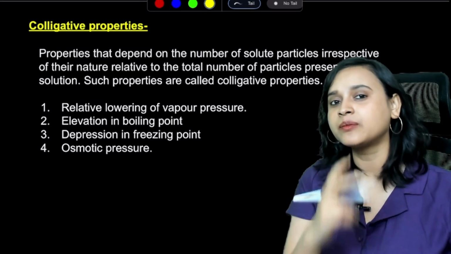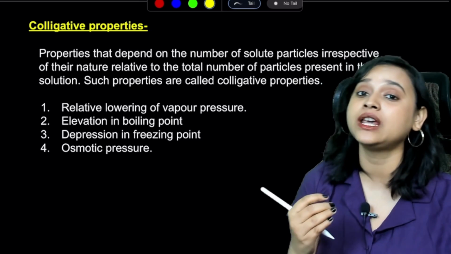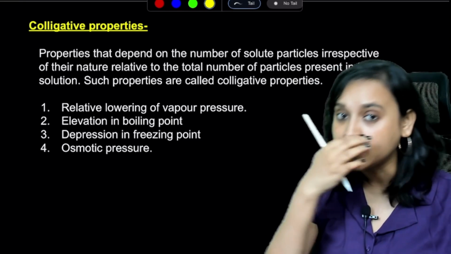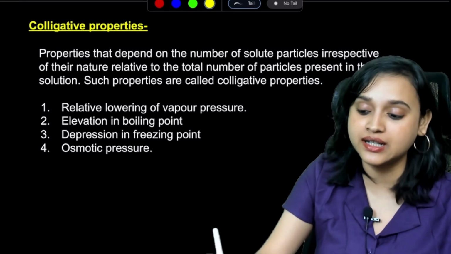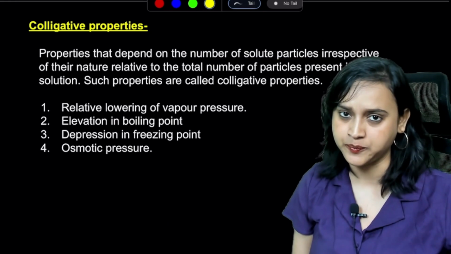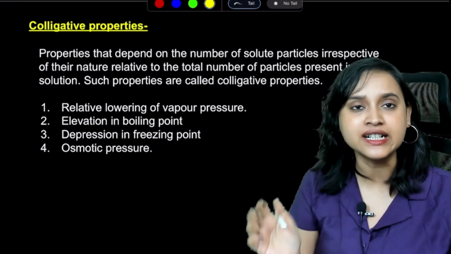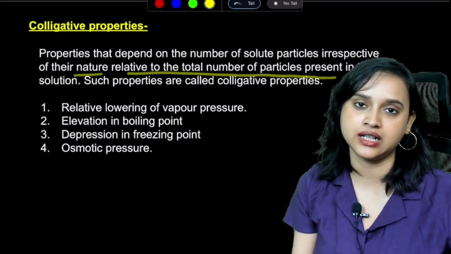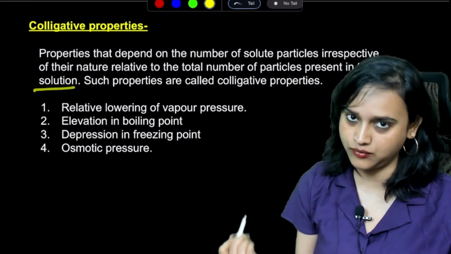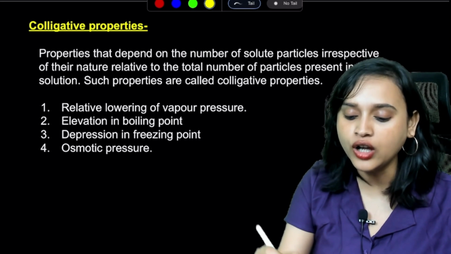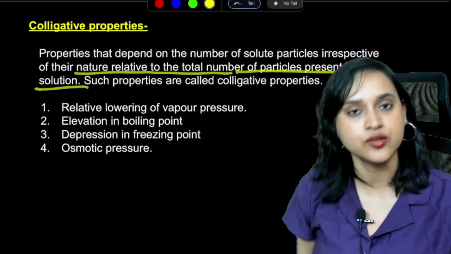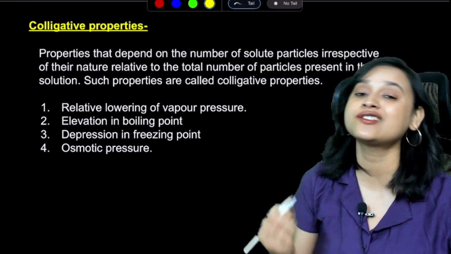Okay, that means that in these cases, you will be able to see the terms that are related to molarity, the terms that are related to molality, and all of these. Why? Because that depends on the number of solute particles, irrespective of the nature, relative to the total number of particles present in the solution. And these kinds of properties are called colligative properties.